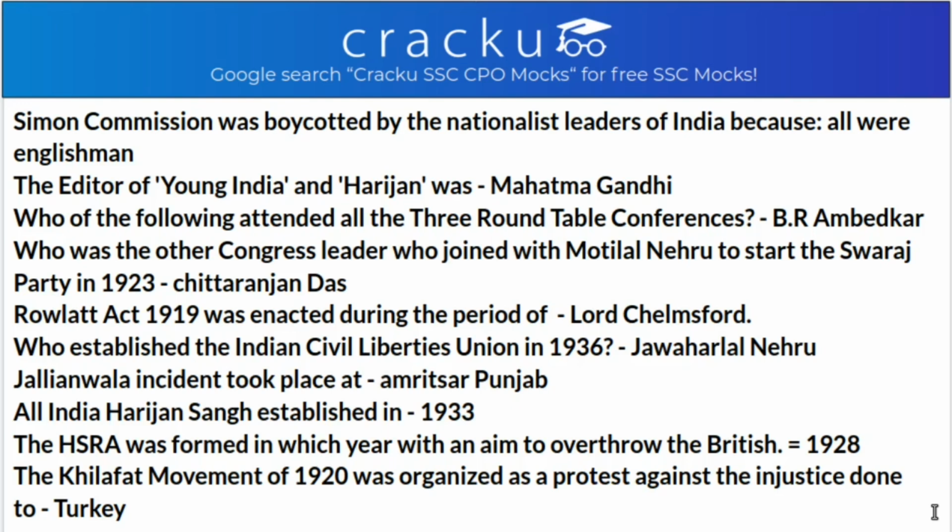The All India Harijan Sabha was established in 1933. The HSRA, that is the Hindustan Socialist Republican Association, was formed in which year with an aim to overthrow the British? It was in 1928. The Khilafat movement of 1920 was organized as a protest against the injustice done to Turkey and the Khalifa by the Treaty of Sevres. Whatever party may have formed, the only thing all Indians wanted from that period until independence was Purna Swaraj, that is total independence for India as a country.